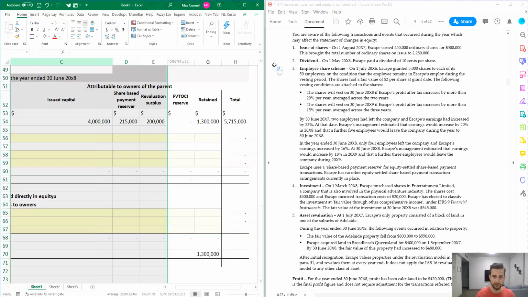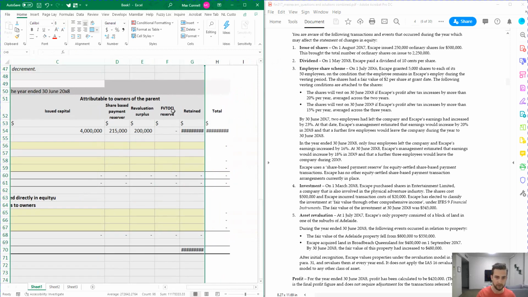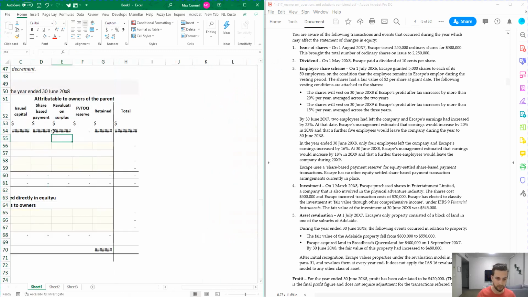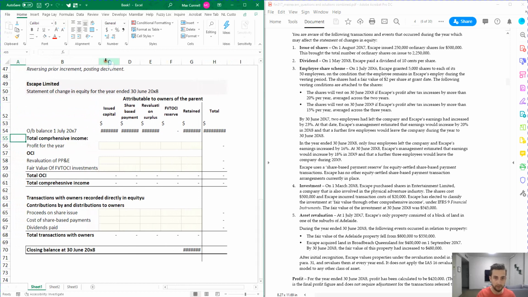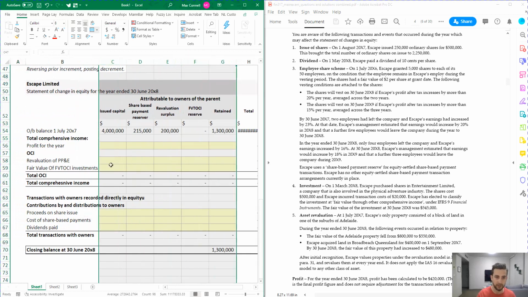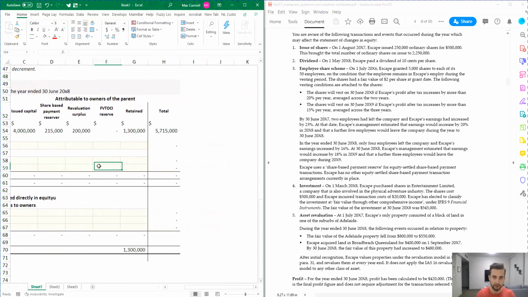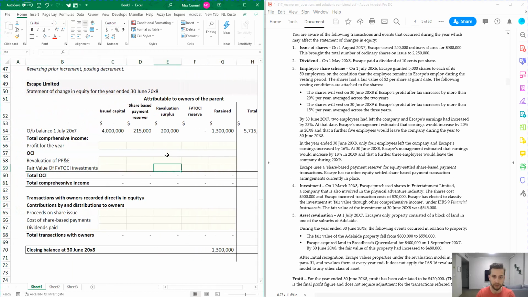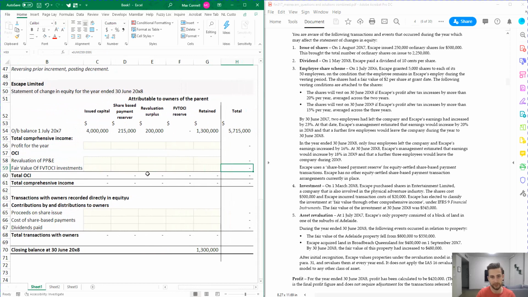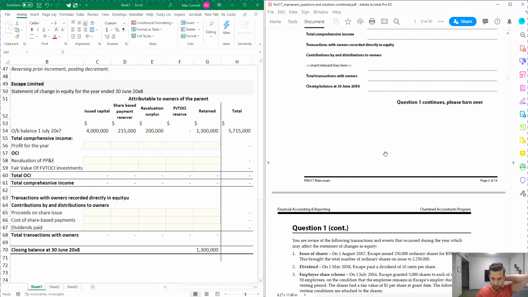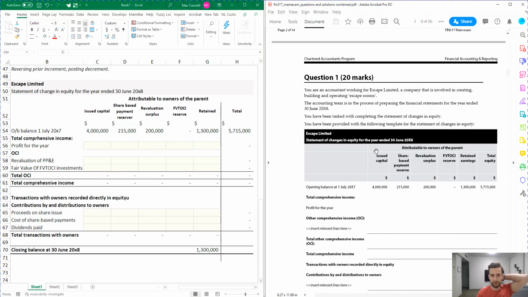Okay, so in terms of the amounts that we're actually going to put in here, let's start off with our profit for the year. Which category do you think profit for the year is going to sit in? Is it going to be issued capital, share-based payment, revaluation surplus, fair value through other comprehensive income, or retained earnings? It's always going to be in retained earnings. It's the only account that actually has anything to do with earnings.